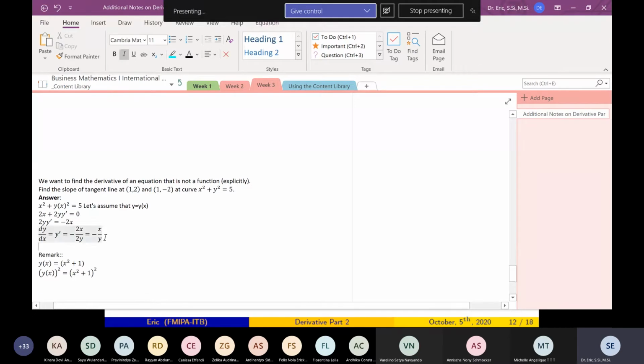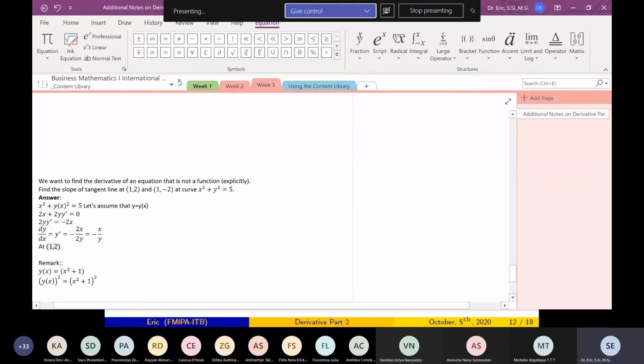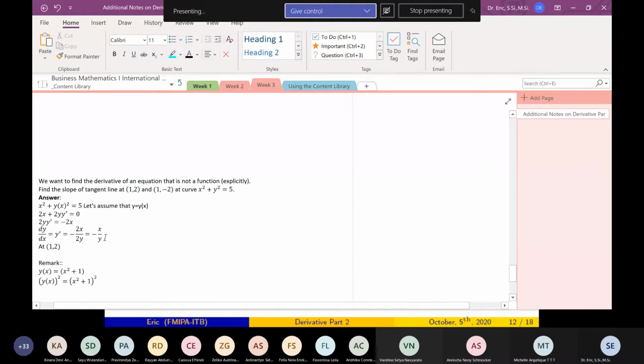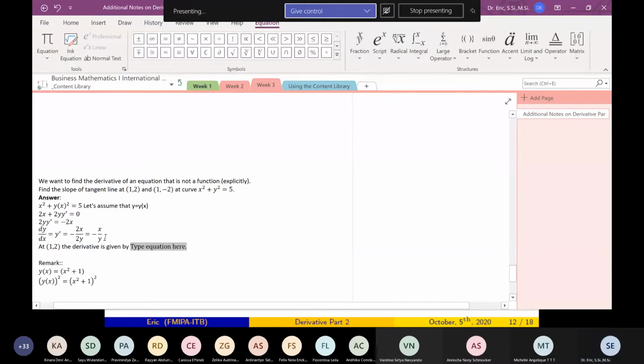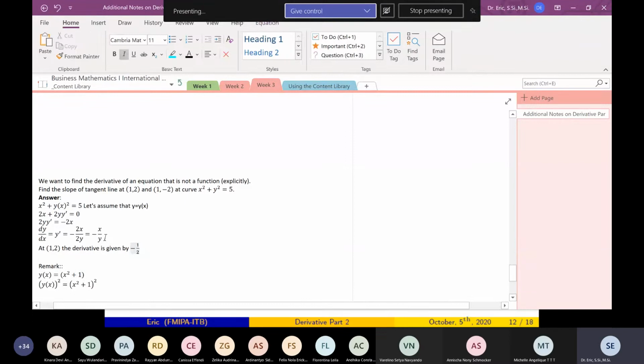So at 1, 2, the derivative is given by minus 1 divided by 2. And this is the slope of the tangent line at x equals 1 and y equals 2.